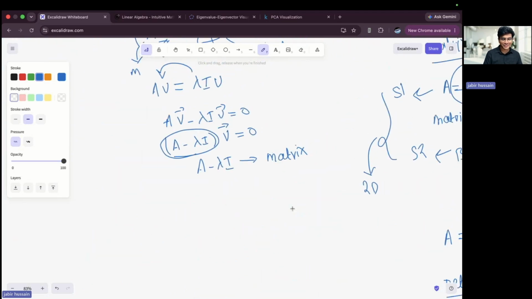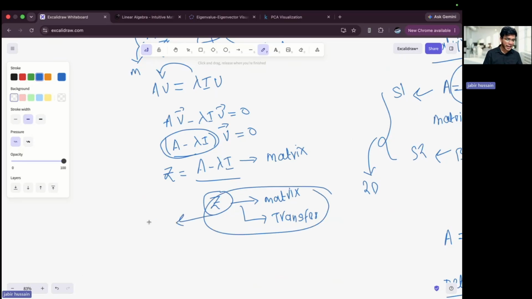Let's call this matrix Z. Z represents a very, very special transformation. And you know what this transformation is? This represents dimensional loss.